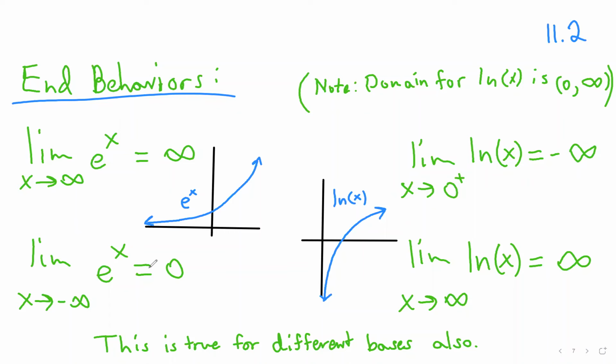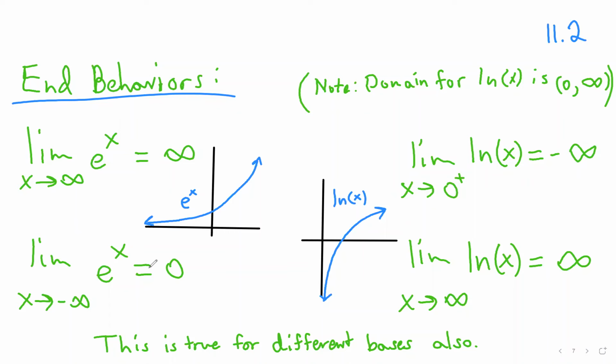If we look at the limit as x approaches 0 from the positive side of ln of x, we're going to be looking at very, very small magnitude values, which are positive, being plugged into this ln of x function. If you were plugging in very, very small magnitude values into ln of x, you would be getting values that would need a very large negative number in the exponent for the base e in order to reach those values.